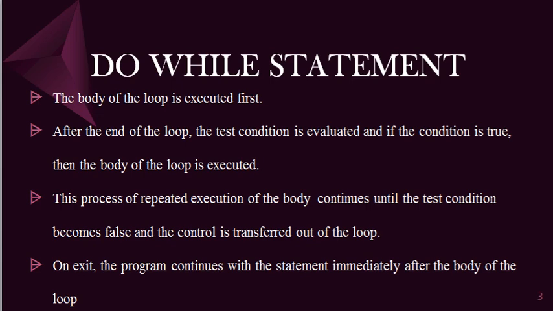On exit, the program continues with the statement immediately after the body of the loop. After executing the body of the loop, it checks the condition, and if it is true, then again it executes the body of the loop. If the condition becomes false, it goes out of the loop to the next line of code after the do while statement. So, that is about the do while statement.